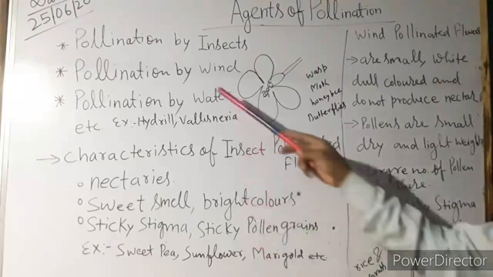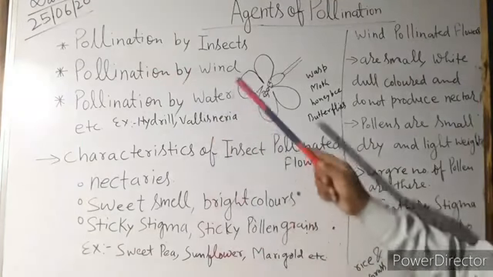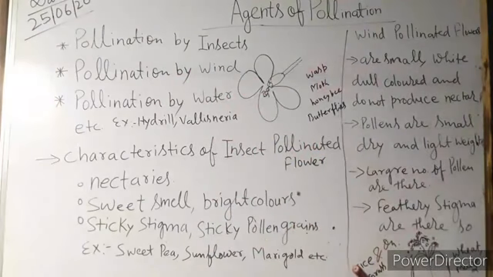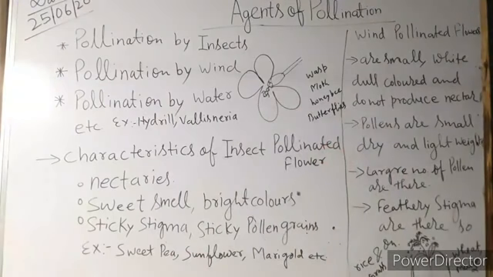Now the second is wind pollination, or pollination by wind. The other name is anemophily. If the agent is wind, there is no need of nectaries, no need of sweet smell or bright colors, and no need of large flowers.